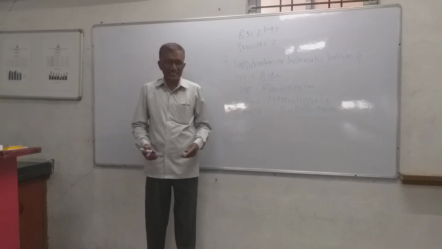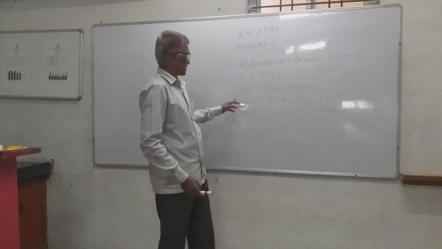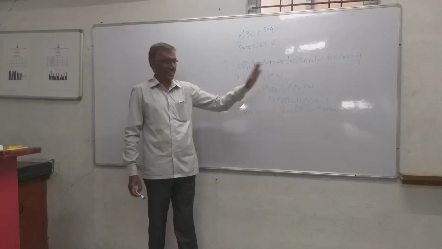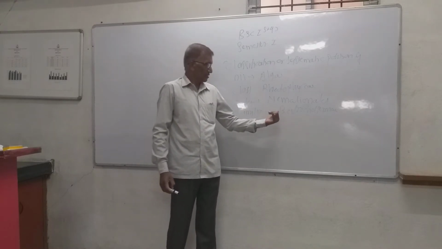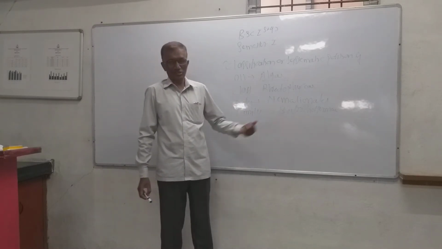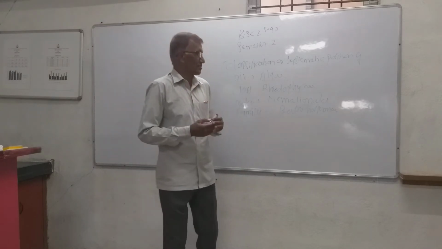So this is the systematic position or classification. It comes under class Rhodophyceae or red algae, order Nemalionales, family Batrachospermaceae, genus Batrachospermum, species moniliforme.